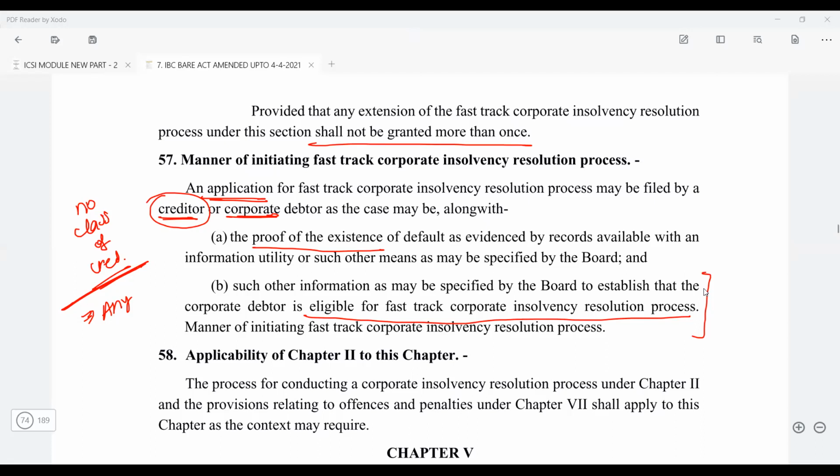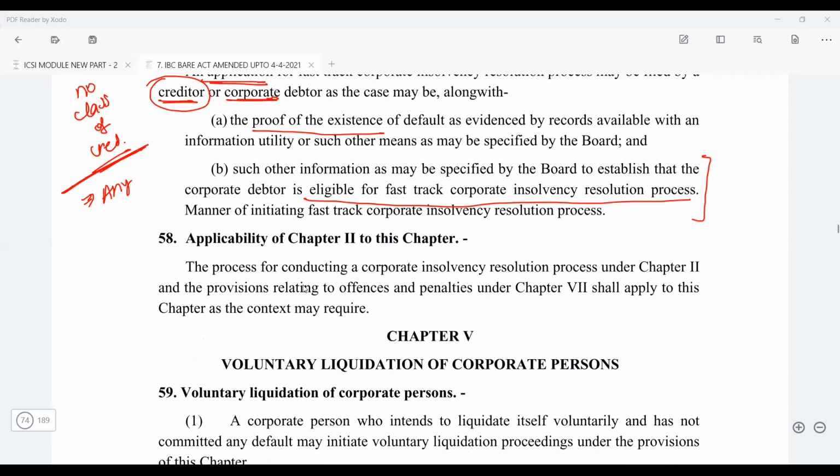This can be one of the questions: you are the resolution professional of, let's say, ABC Limited, which is undergoing a fast track CIRP. During the process, you get to know that the company is not eligible for a fast track CIRP. Explain the legal course of action which will be taken. So basically, we'll file the application to NCLT that this company is not eligible for a fast track CIRP. Hence, the application should now be considered under the normal CIRP. Okay. So this is there. And apart from that, if you see the process of conducting the CIRP under chapter 2.